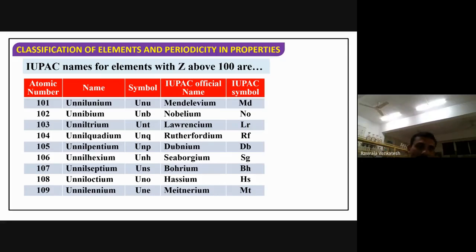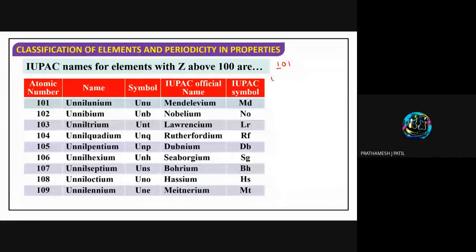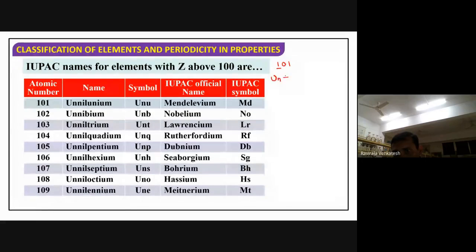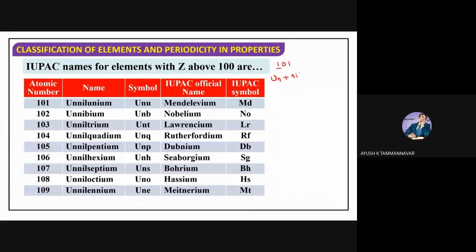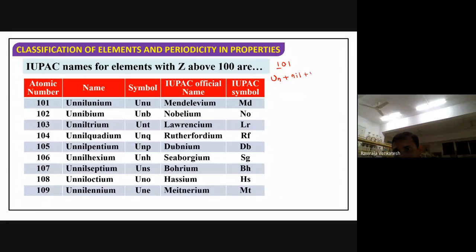101, you are calling unnilunium. 102, unnilbium. How are you calling, let me see. So 101. 1 means what? Tell me. For 0? Nil. For 1 again, un.